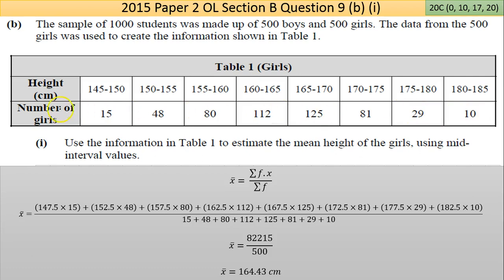That's all divided by the sum of the frequencies, which is the sum of all these numbers here, which should be 500. That was worth checking, okay?